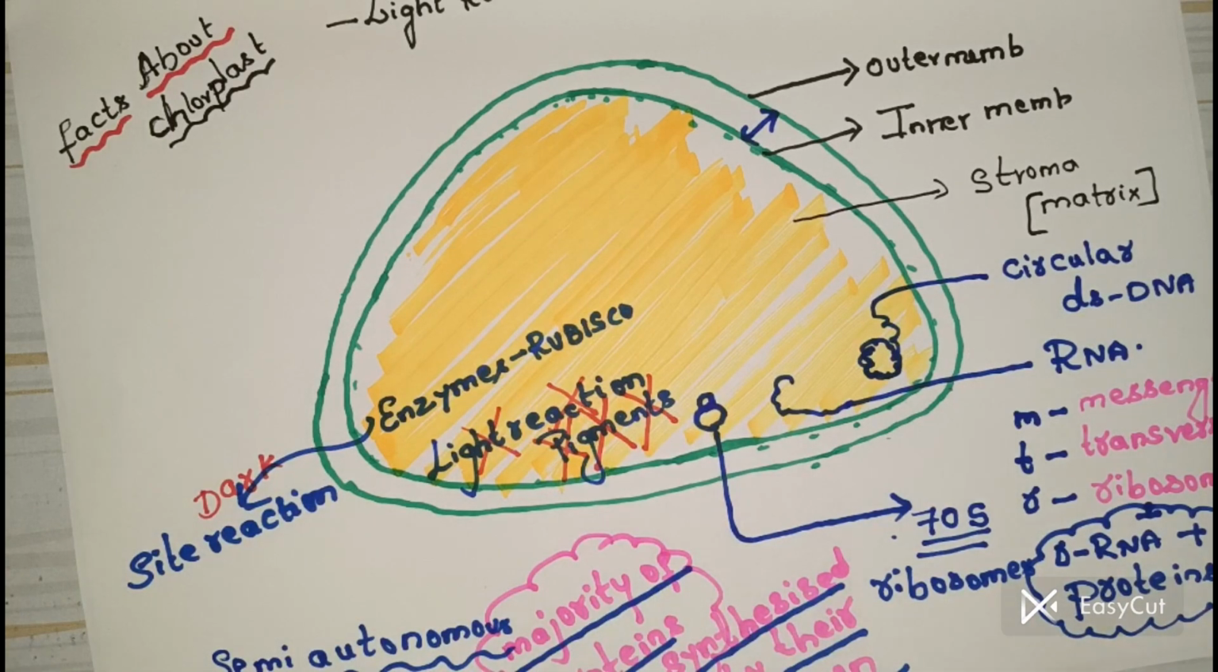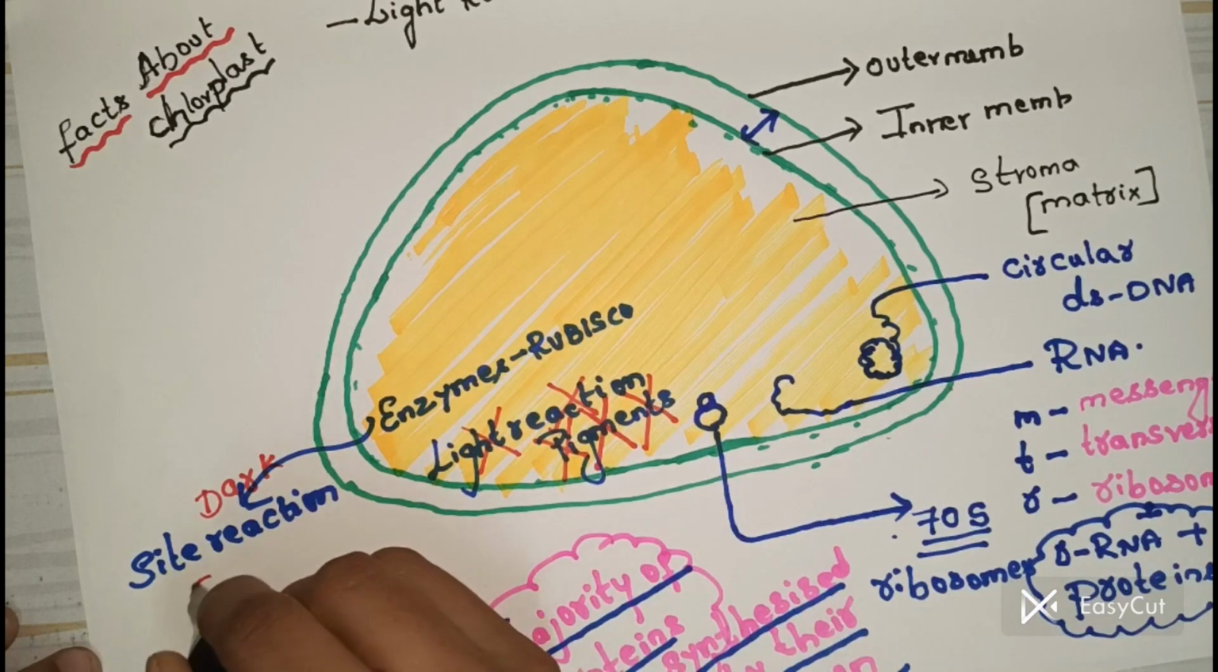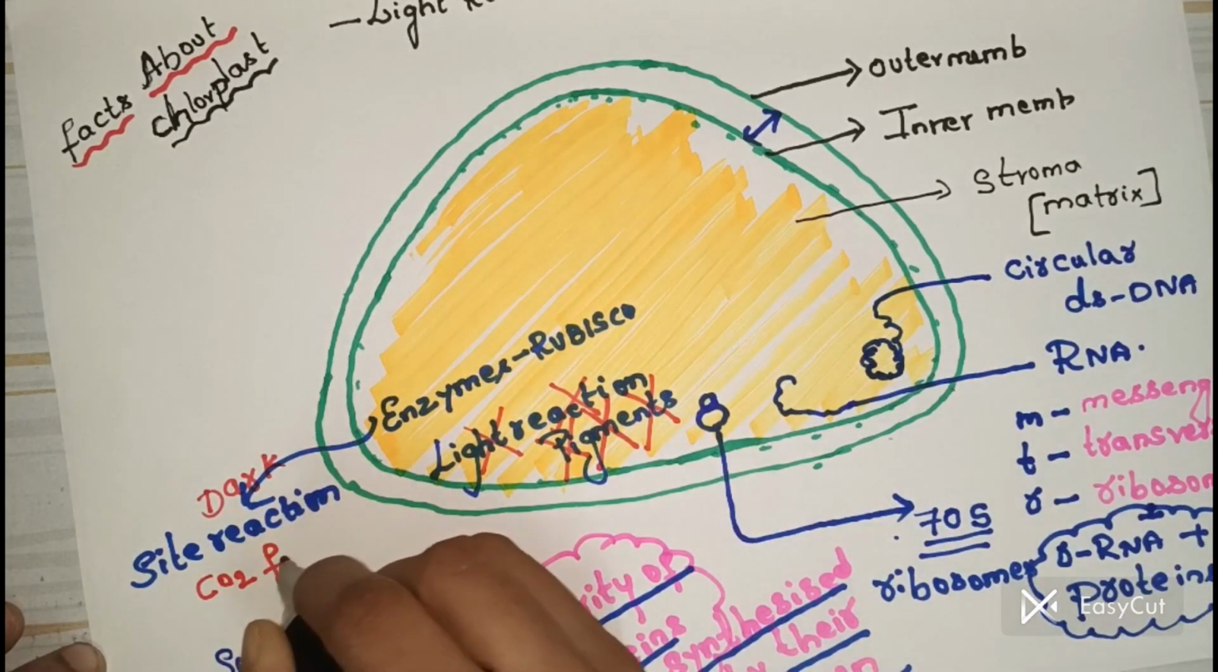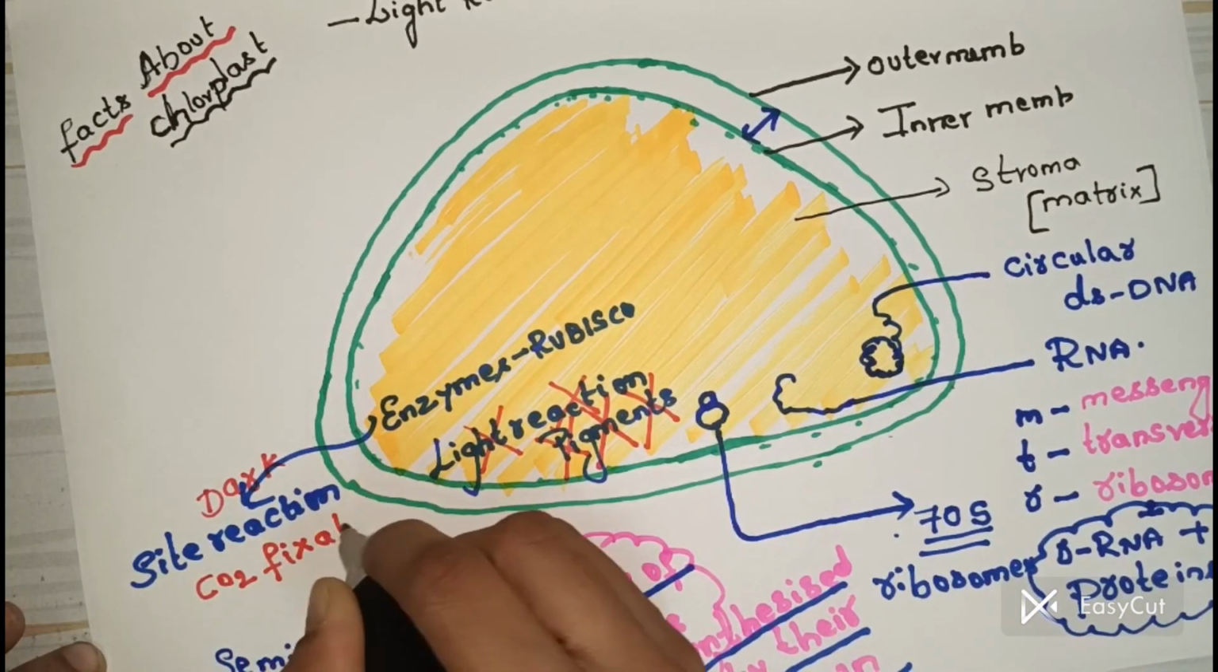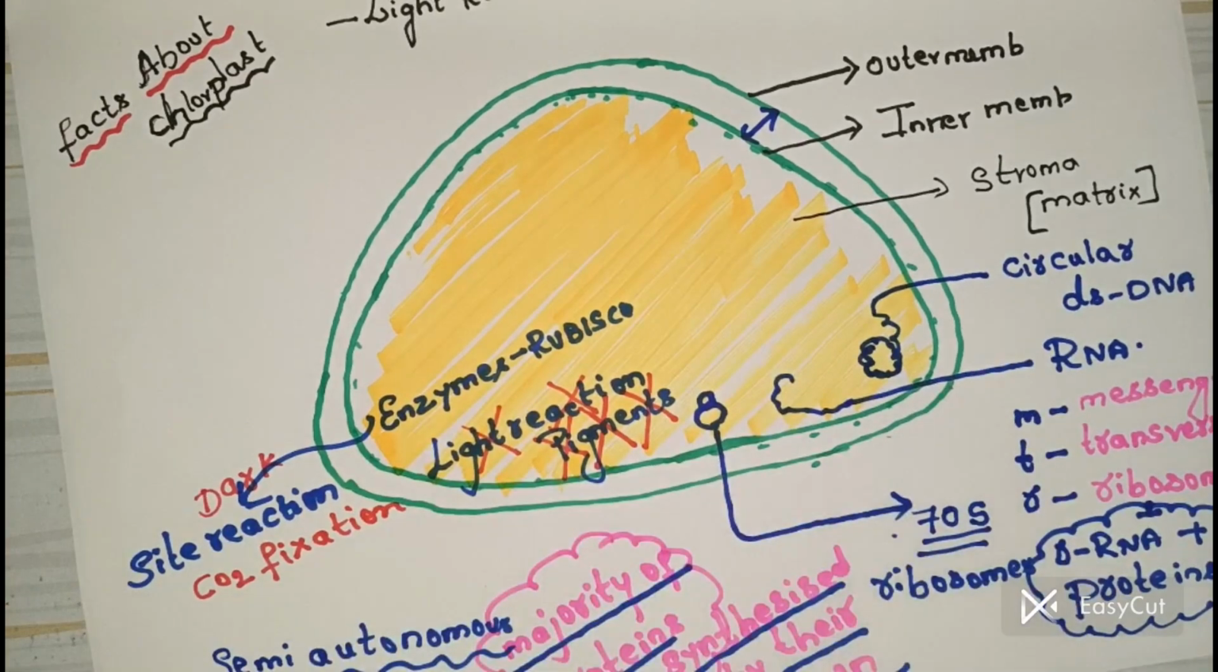The pigments are not associated with the stroma or matrix. When pigments are not present, it has no ability to trap the light energy. When it has no ability to trap the light energy, it won't perform the light reaction. But instead of pigments, what else is there? There are very important enzymes. One good example is Rubisco, and this Rubisco is involved in light reaction or dark reaction? Dark reaction, which is also nothing but carbon dioxide fixation.